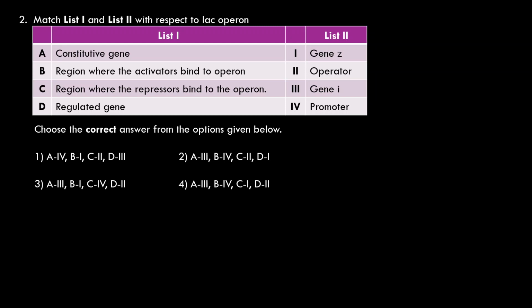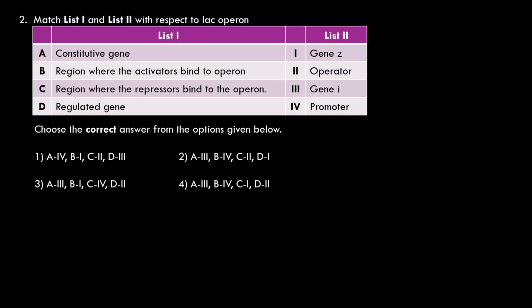So they bind to the promoter, particularly in case of lac operon, they are bound to the activators. Right? Next one. Region where the repressors bind to the operon. Repressors bind to the operon at the operator. It's C, 2.